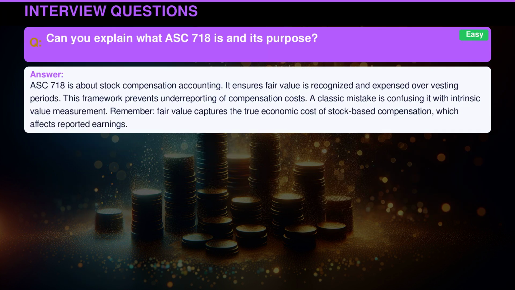ASC 718 is about stock compensation accounting. It ensures fair value is recognized and expensed over vesting periods. This framework prevents underreporting of compensation costs. A classic mistake is confusing it with intrinsic value measurement. Remember, fair value captures the true economic cost of stock-based compensation, which affects reported earnings.